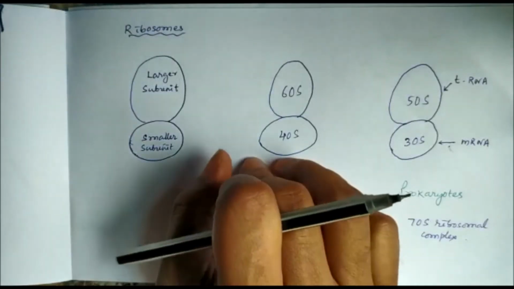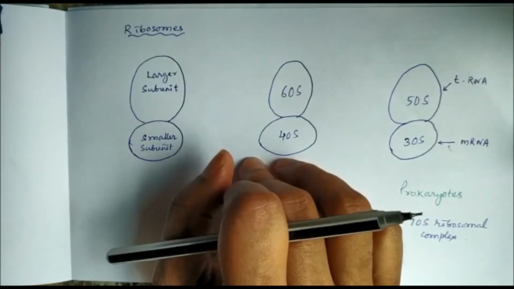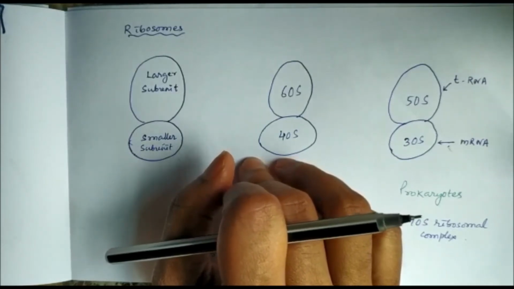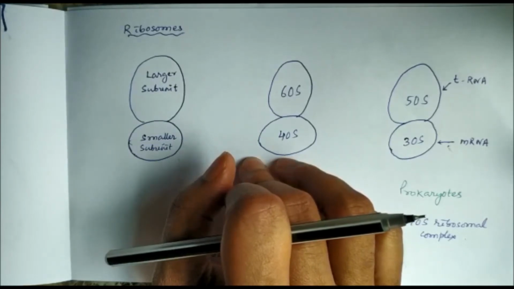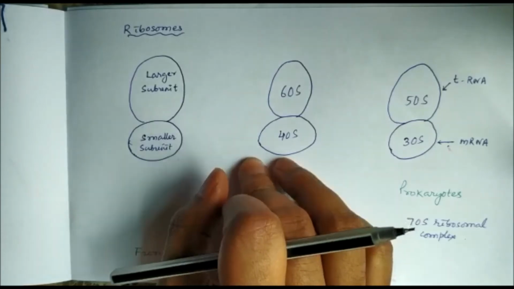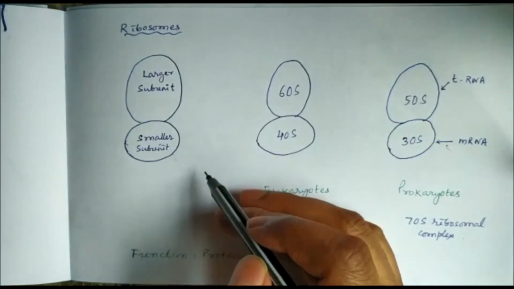Namaskar. Today we'll study antibiotics inhibiting protein synthesis. Protein synthesis occurs in the ribosome. The ribosome is the site of protein synthesis, and it has a larger subunit and a smaller subunit.